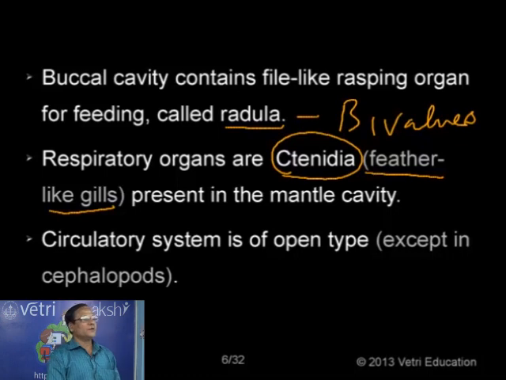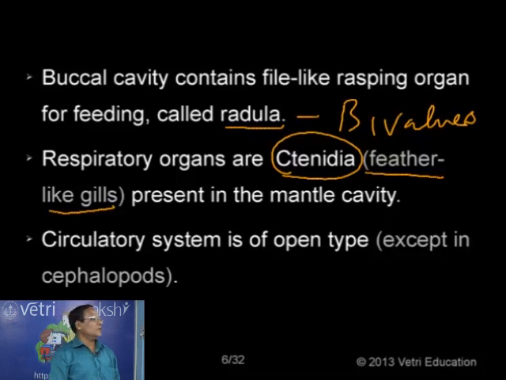But in the case of animals like snails, which lead an amphibious mode of life, living both on land and in water, such animals have a peculiar pulmonary chamber. That is not actually an original respiratory organ. When the animal is on land, it respires with the help of the pulmonary chamber. When it is found in water, it respires with the help of gills. So in amphibious mollusks, we have both the gills as well as a pulmonary chamber for respiration.